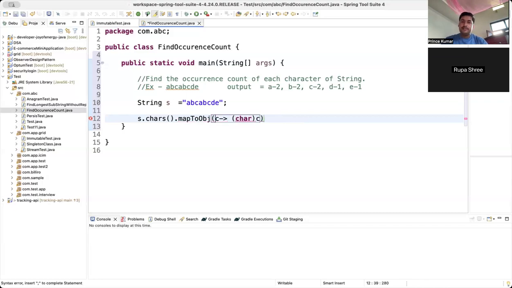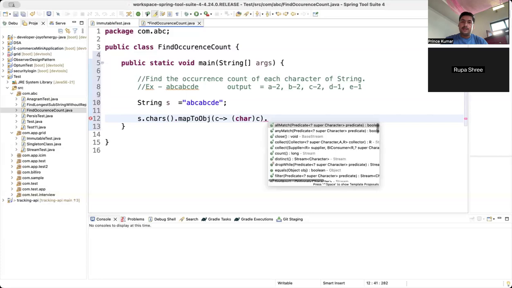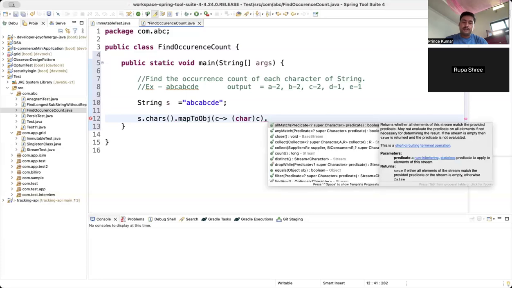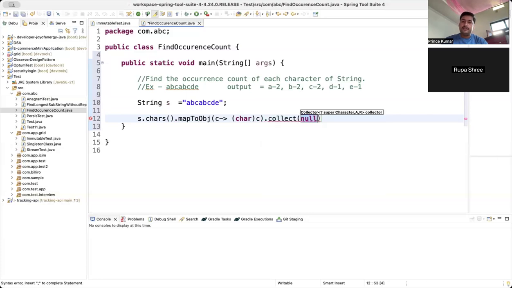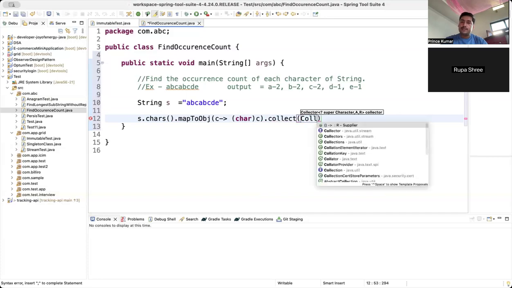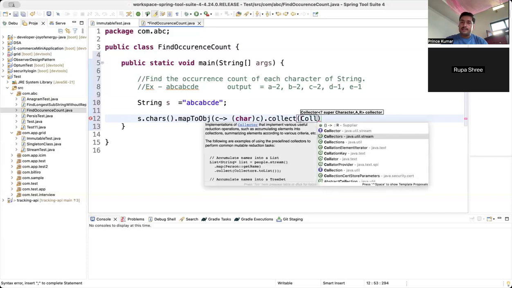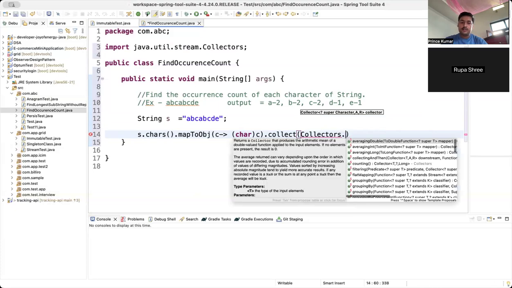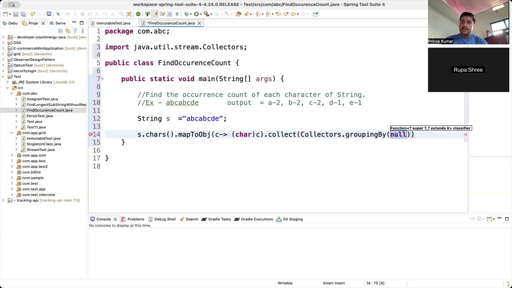So I will give here c, and then I have to collect it. I can use Collectors.groupingBy, and for each character I need the counting.